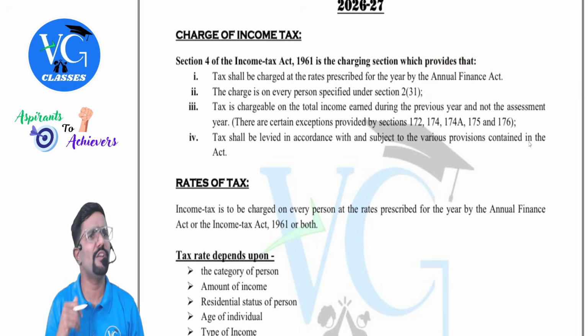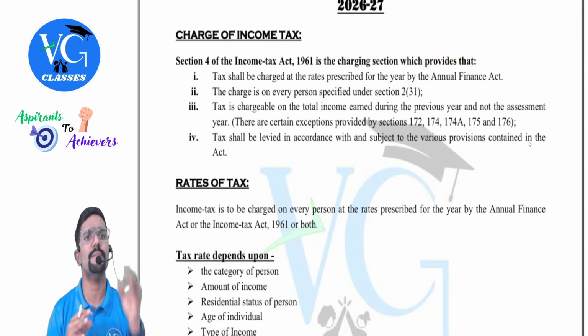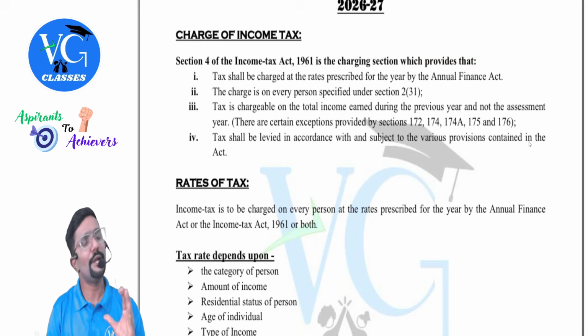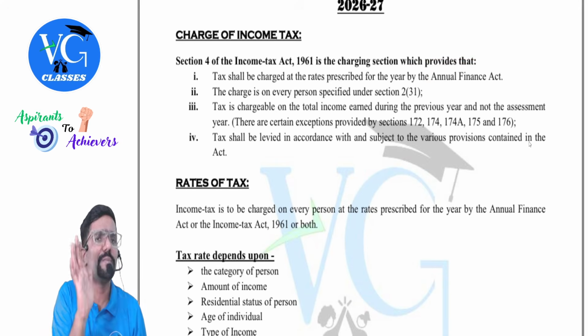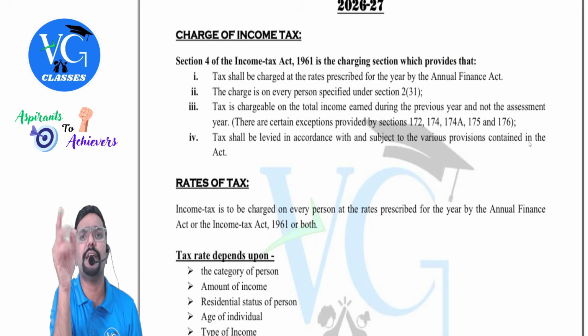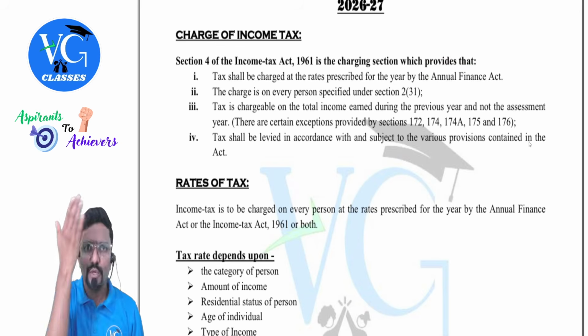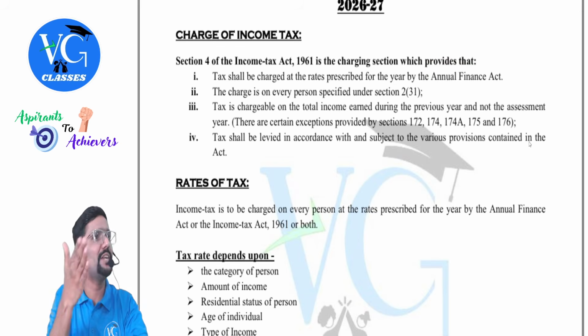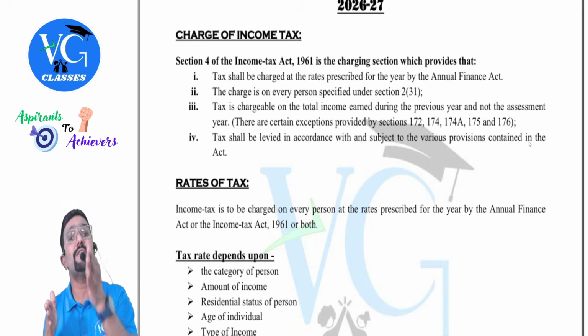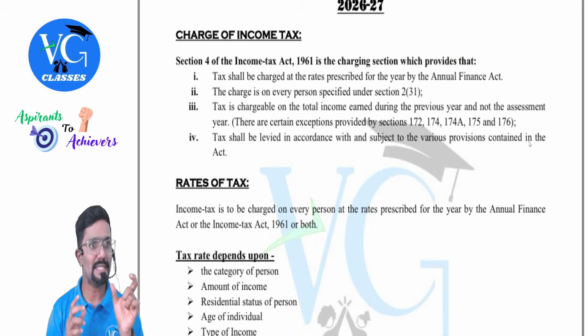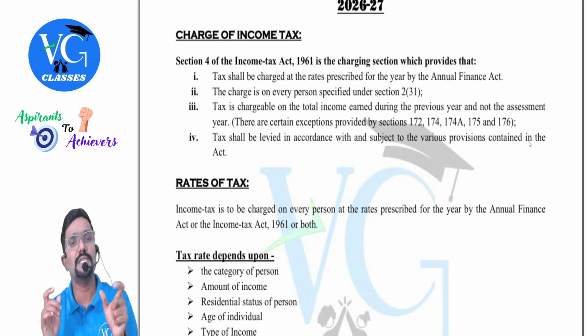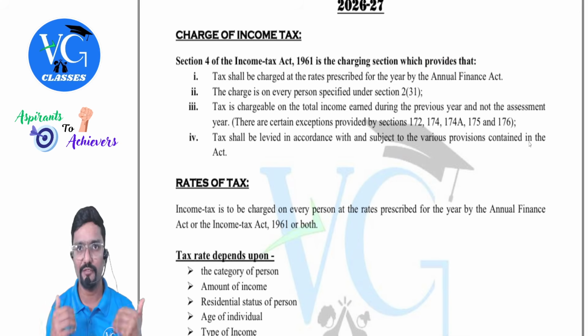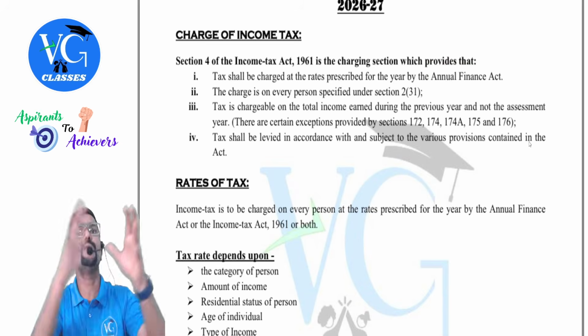We already saw what is the Annual Finance Act, which is the Finance Act applicable for your exam 2025. Okay. And which year is the starting year for you, or which is your previous year? 25-26. What is the starting date? 1st April 2025. So before the year starts, do you know what is the rate? You know the rate because the Finance Act is already effective from 1st April. So will you know the rate from day one? Yes, sir. Finance Act 2025 is applicable for you, which is effective from what date? 1st April 2025. So before I begin the previous year, before I start earning the income, will I know what is the tax rate I need to pay if I earn so and so income?